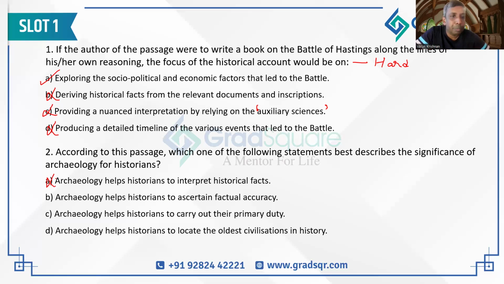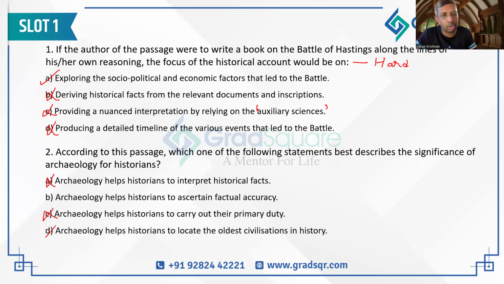Let's look at C as well. C says archaeology helps historians to carry out their primary duty. The author says the opposite. That is not the primary duty. They have to get the facts correct, but that in itself is not the primary duty, and that is why C is not the correct answer. D says archaeology helps historians to locate the oldest civilizations in history, completely beyond the scope of the passage. Never is the author talking about finding older civilizations.